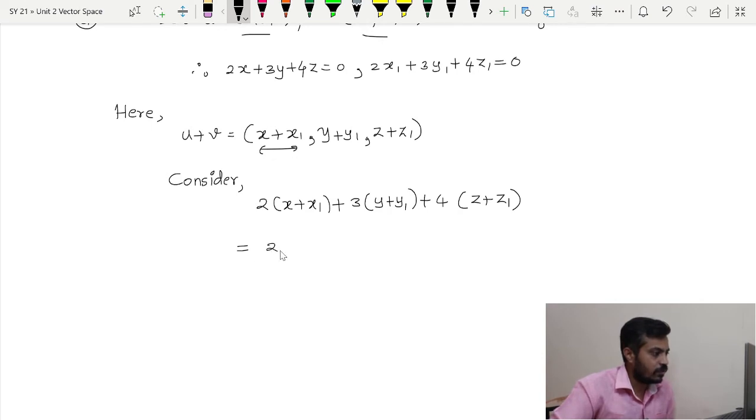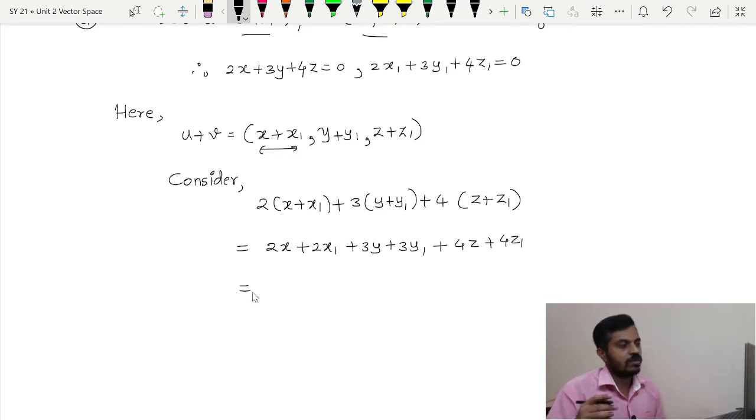Now let us try to solve it. So this will be equal to 2x plus 2x1 plus 3y plus 3y1 plus 4z plus 4z1. So our point is to try to show that this is equal to 0. So can we show that this is equal to 0? This is a question to you. Can we do it?